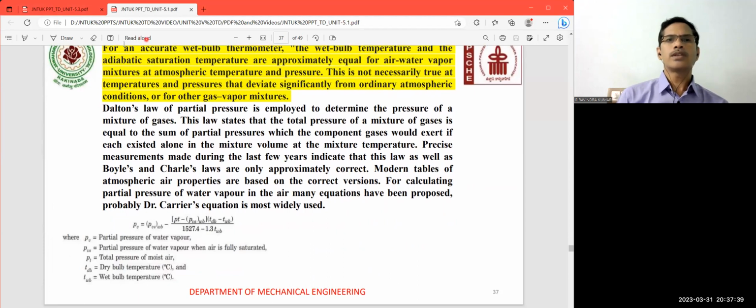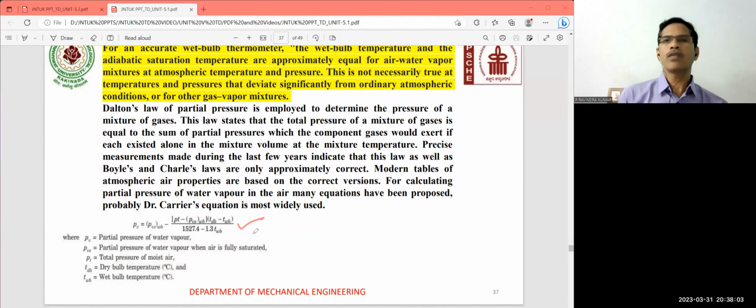The modern tables of atmospheric air properties are based on correct versions. For calculating the partial pressure of the water vapor in the air, many equations have been proposed, but out of these, Dr. Carrier's equation is the most widely used.